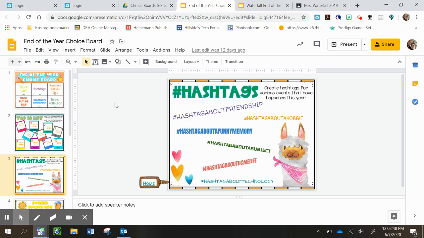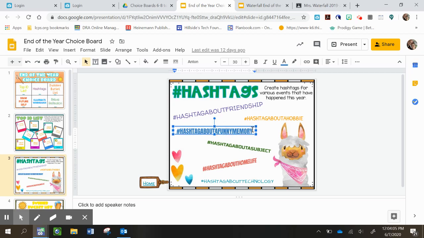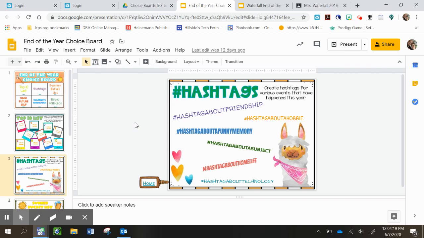Next, we have hashtags. So you're going to create hashtags for events that happened through this year. So this one should be a hashtag about a friendship. This one should be a hashtag about a hobby, a hashtag about a funny memory. So all you do is you're just going to click and delete what they have, and then up to the hashtag, which is this number sign, and then you're going to put the time I accidentally spilled my milk at lunch or something like that that's funny for you. Okay, so each one you can do.